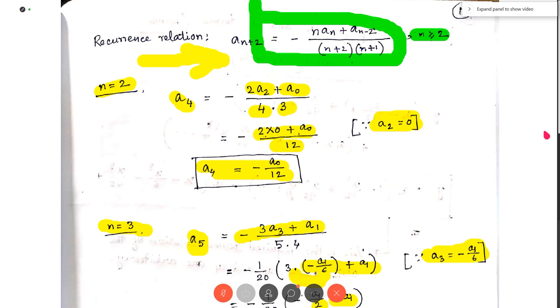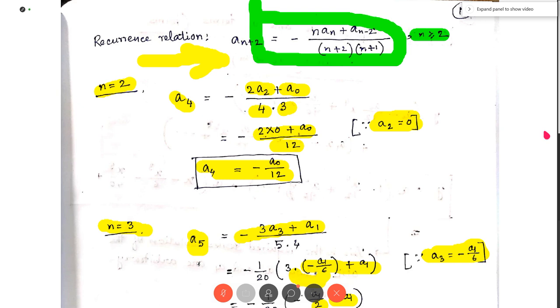So my last step is to put these values of the remaining arbitrary constants a2, a3, a4, a5 and so on in the y. The y we have considered in step 2 is this. If we write this in the expansion form, it is a0 plus a1x plus a2x square plus a3x cube plus a4x to the power 4 and so on. Now putting the values of a2, a3, a4 in this equation, we get this.